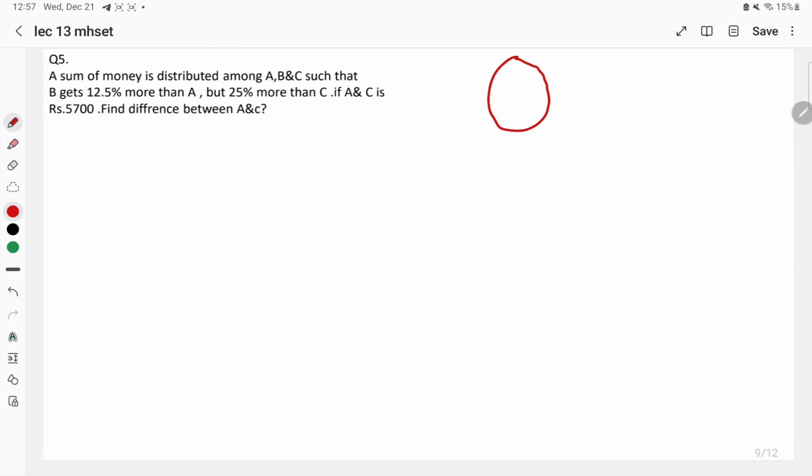A sum of money is there and this particular money has been distributed among 3 people.